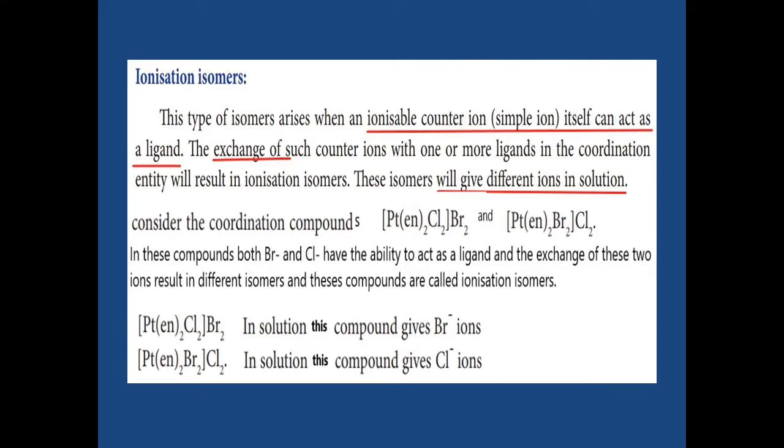Here in the first example, when you put the first complex in solution, which one is outside? Bromine. So bromine goes into solution as an ion, and we get Br minus ion. In the second example, which one is present in the coordination entity and which one is outside? Chlorine is outside, and that chlorine in the solution gives us Cl minus ion. So this isomerism gives different types of ions in the solution.